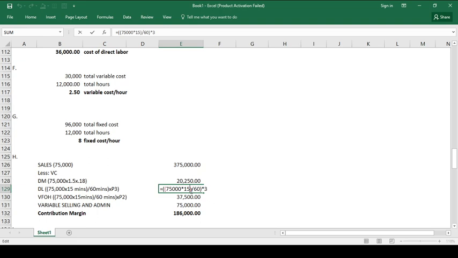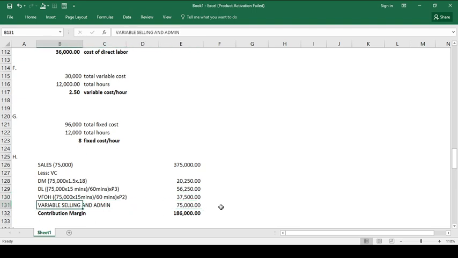Then multiply it by 3 so that we can determine the total costs related to the 75,000 units sold. So the direct labor related to 75,000 units sold is 56,250. And then same with variable factory overhead, yung pinalitan ko lang is yung cost of the factory overhead, which is 2 pesos. So that is 37,500.